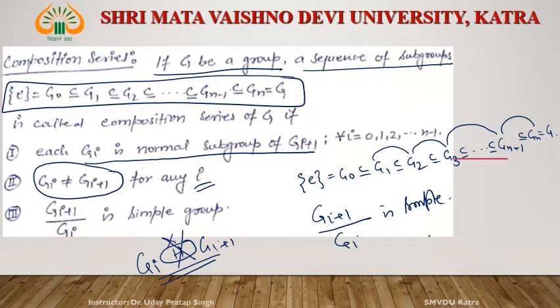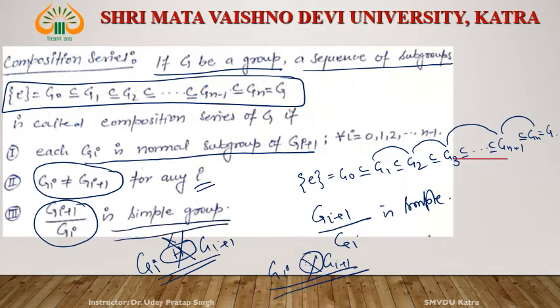This is simple only when no normal subgroup exists between Gi and Gi plus 1. Okay, no normal subgroup. Then, only in this case, this is a simple group.